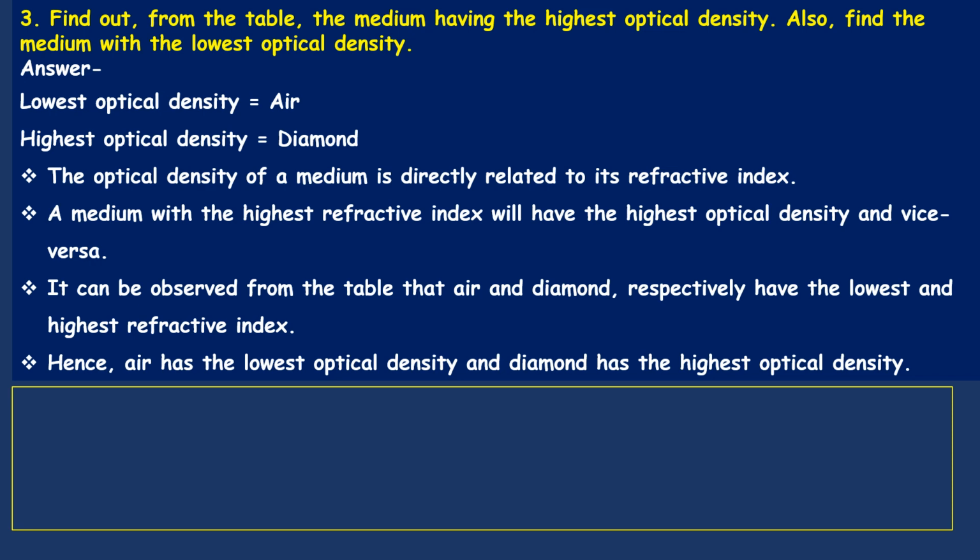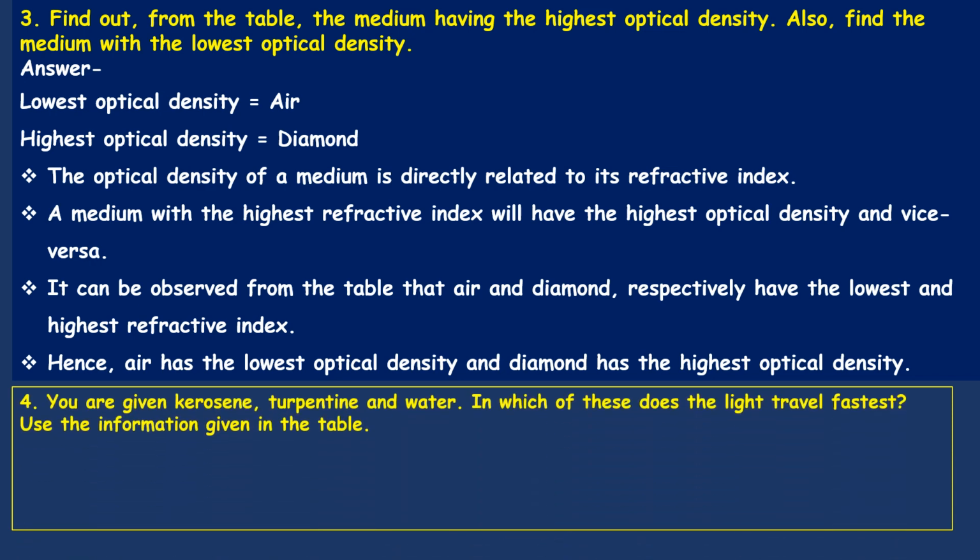Now let's see the next question. You are given kerosene, turpentine and water. Three liquids are given here. In which of these does light travel fastest? Use the information given in the table. Again, you have to refer to the table which is given in the textbook.